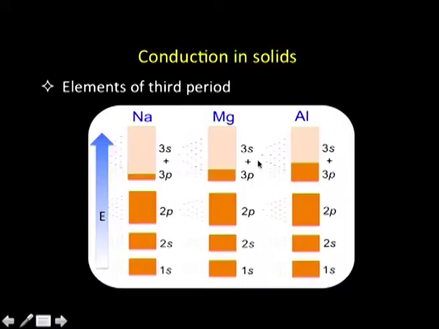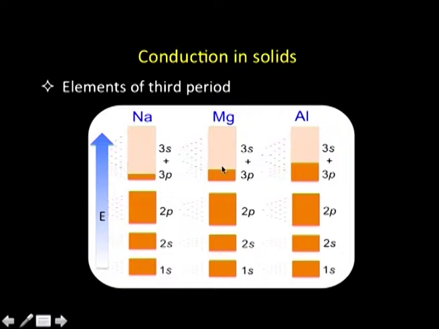And what do we have? In case of sodium, we have only 1 electron, in the 3s orbital, and n atoms means there are n electrons. So, the capacity of this band is 8n, and only n electrons are to be occupied. So, only 1/8 of the orbitals in this band are occupied, and the rest remain empty. And then when we give energy, the electron can go from these occupied energy levels to the empty energy levels, and the conduction starts.